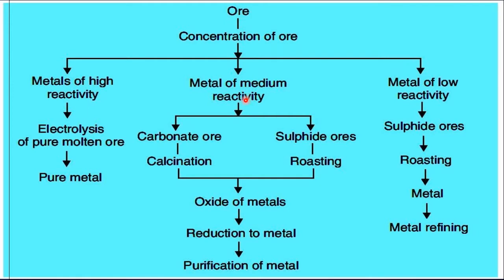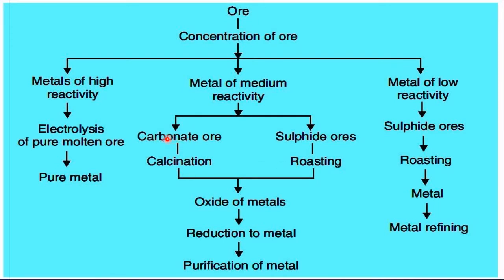If it is in the middle order, then we use two methods. One is calcination, the other one is roasting. Calcination is used for carbonate ores. You can remember CC, both common, calcination for carbonates. And for sulfide ores, we use roasting. So here you need to remember what a carbonate ore is.